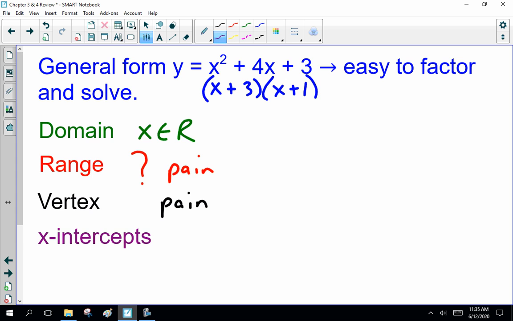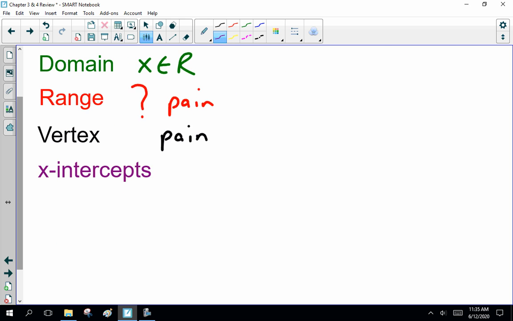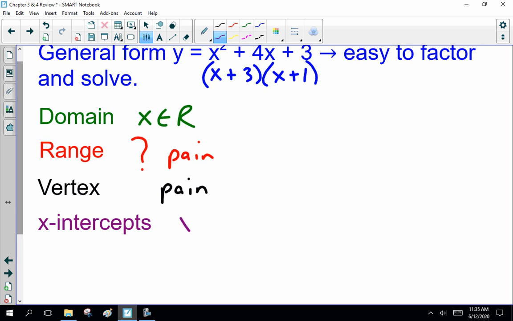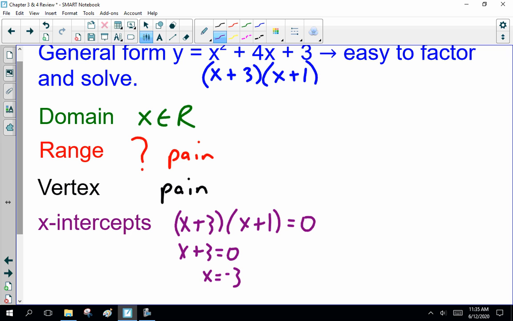But the x-intercepts, that's easy. (X plus 3) times (x plus 1) equals 0. X is minus 3, or minus 1. That's just solving. And if this was not a nice one, I could have easily given you one where you had to use the quadratic equation.